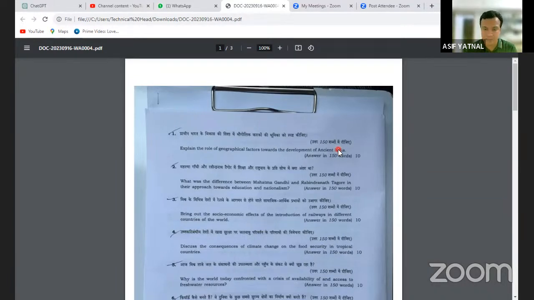Many times it happens that many students have a lot of knowledge, but they don't have the technique. They don't have, you can say, the discipline of how to write the answer in a systematic way in the exam. Right? So that's what you can see here.